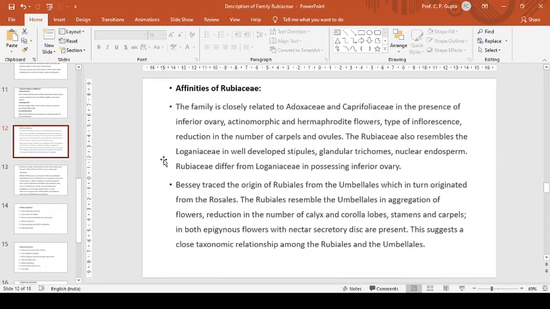Now, affinities of Rubiaceae. The family is closely related to Adoxaceae and Caprifoliaceae in the presence of inferior ovary, actinomorphic and hermaphrodite flowers, type of inflorescence, reduction in number of carpels and ovules. The Rubiaceae also resemble the Loganiaceae in well-developed stipules, glandular trichomes, nuclear endosperm. Rubiaceae differ from Loganiaceae in possessing inferior ovary.